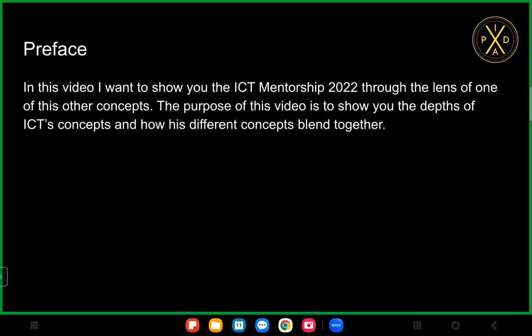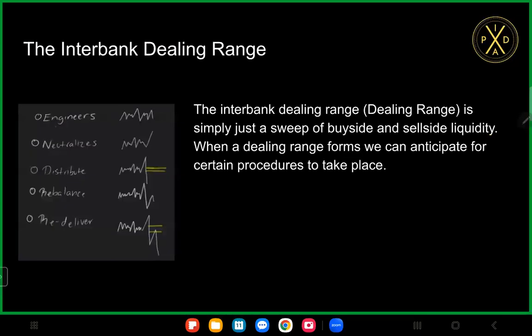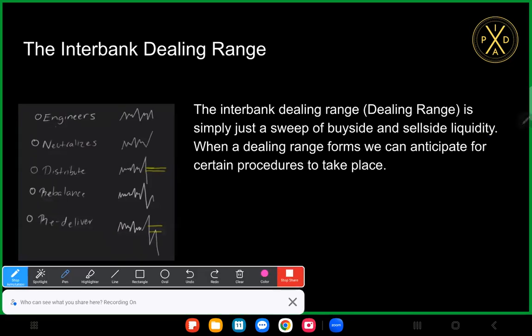All right. And then you might be wondering what that concept is. That concept is the interbank dealing range. So what is the interbank dealing range? The interbank dealing range, or just dealing range as I like to call it, is simply a sweep of both buy side and sell side liquidity, or a sweep of sell side and buy side liquidity. Now, what's the significance of a dealing range? Well, when a dealing range forms, we can anticipate certain procedures to take place. So let's take a step aside from this, and then let's go into what's happening here first.